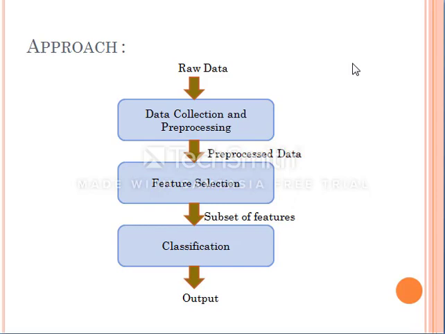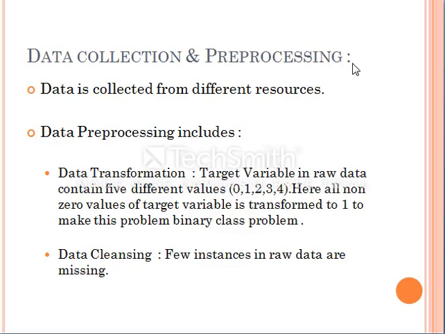In the next slide, we will be discussing the approach. Here, raw data which is collected from multiple sources is passed as an input for pre-processing, and after this, the pre-processed data is used for feature selection. As an output, we will have a subset of features, and this subset of features is used as an input and classifiers are applied on them to have the final result. In the next few slides, we will discuss in brief the three stages to predict heart disease.